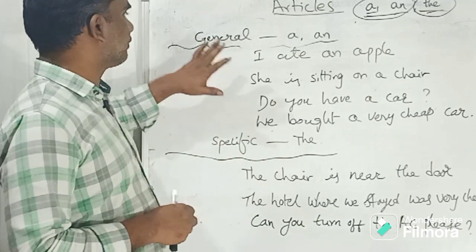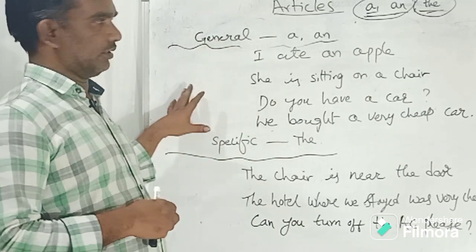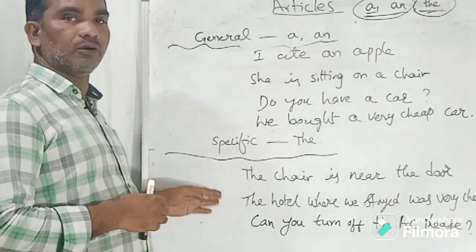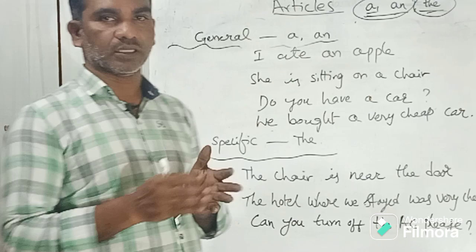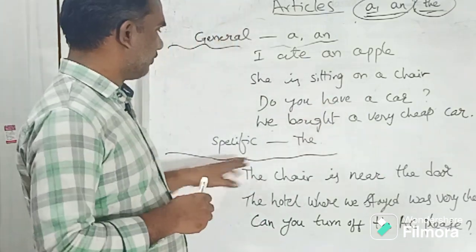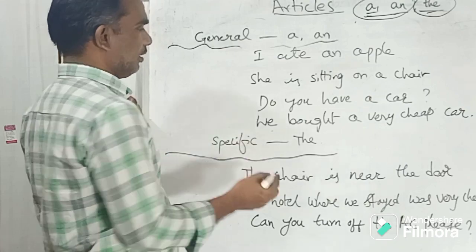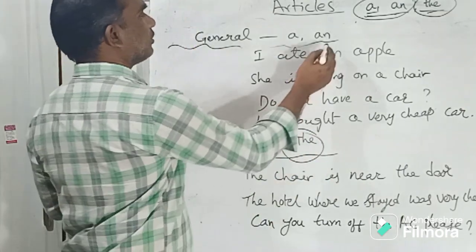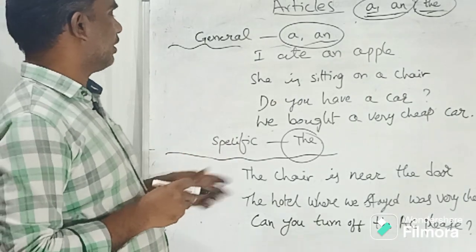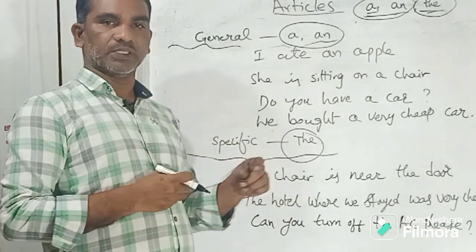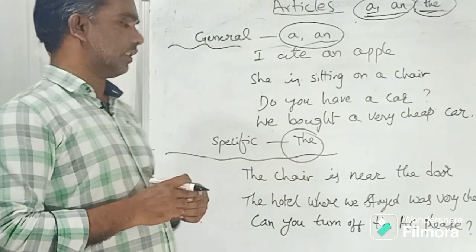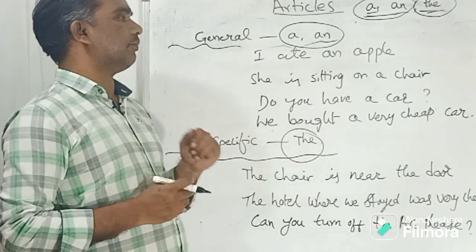When you talk about general things, we use a or an, and when you talk about specific things, a particular thing, a particular person, a particular place, then we use the article the.